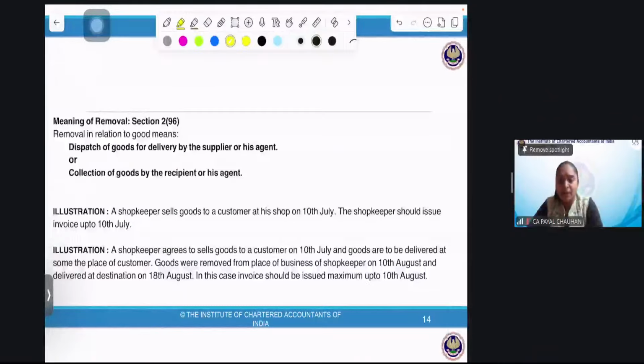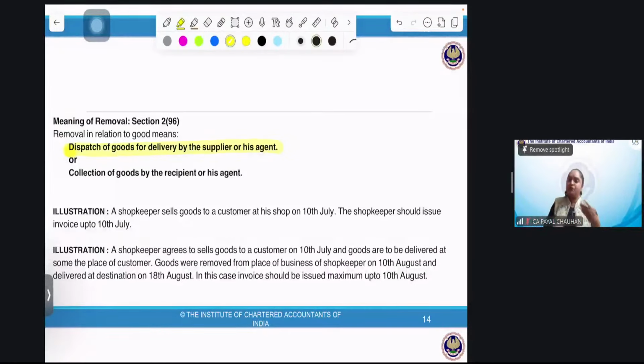Now, we have another topic, meaning of removal. See, removal is very easy. We had a first point now where the goods involve movement of good, then the invoice to be issued at the time of removal or before removal. What is removal? Dispatch of good for delivery by supplier or his agent.